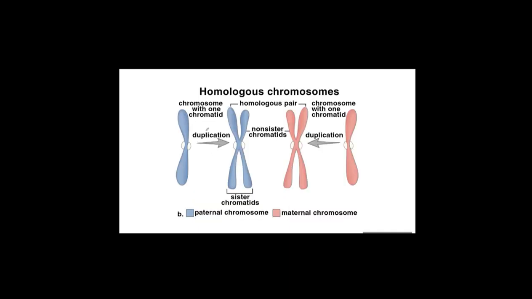Homologous chromosome: this is one member of a homologous pair, and this is the other member of the homologous pair. They are homologous chromosomes. When the cell decides, okay, we are going to do mitosis, then one member of the homologous pair duplicates, and the other member also duplicates. So they form sister chromatids.